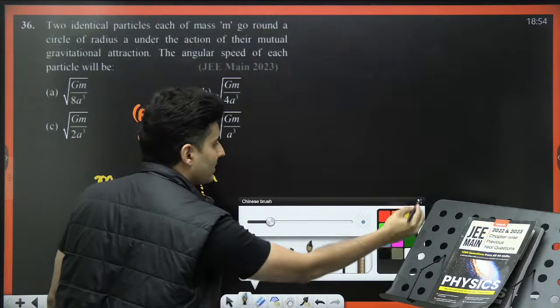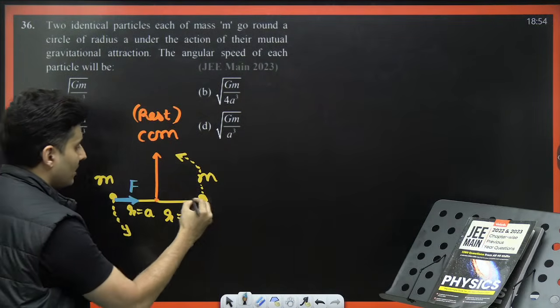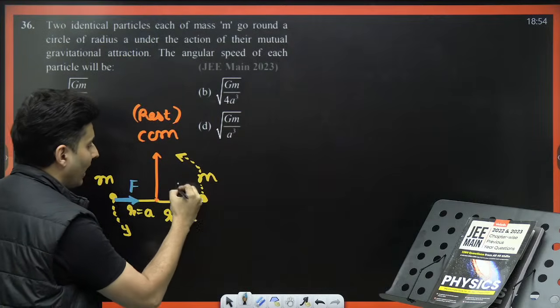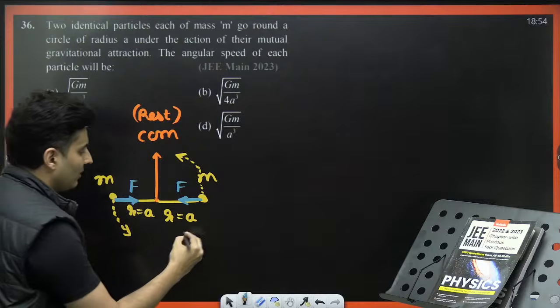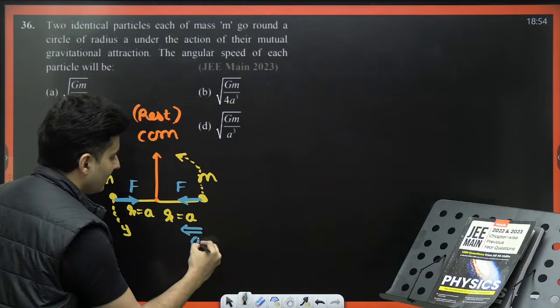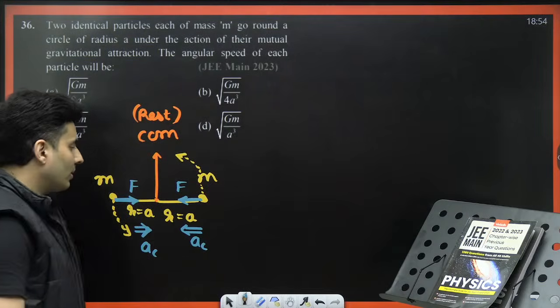Now why are they going in circular motion? Because there is gravitational force which provides the necessary centripetal acceleration. Are you able to see that?